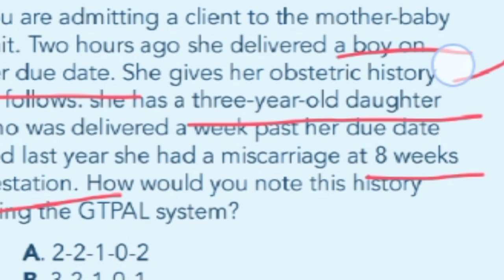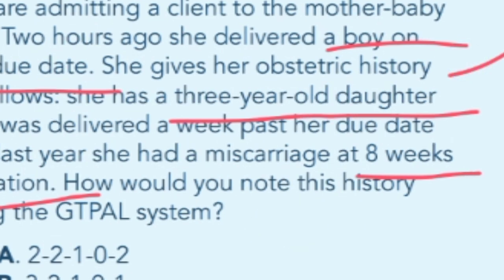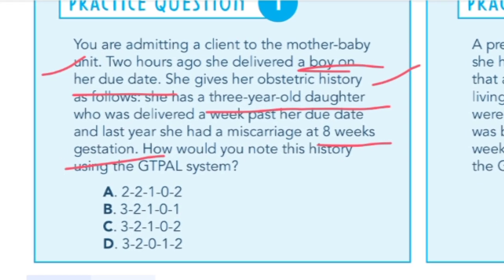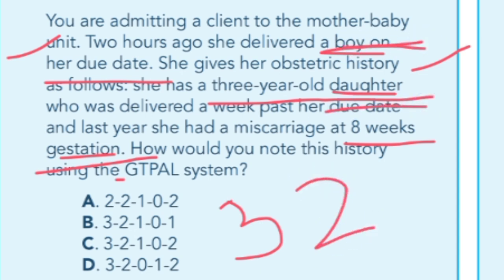So what is GTPAL? G means gravida, so her gravida is 3. Gravida includes all the pregnancies: number 1, a boy, second, a girl, and third, a miscarriage. So gravida is 3. T means term babies. She has two term babies, a boy and a girl, so T is 2.